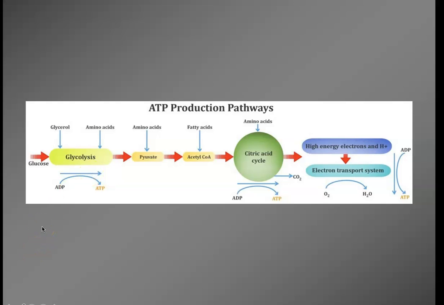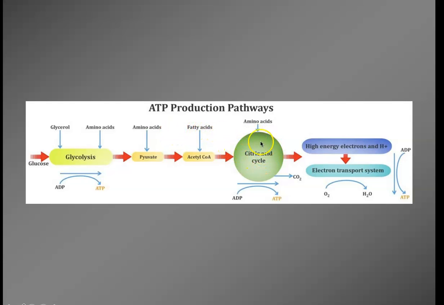To use fat and to use carbohydrates, we're going to start with glycolysis. Just to review here, glycolysis is the breakdown of glucose. We're going to start breaking bonds in the glucose. This occurs in the cytoplasm. If we have oxygen present, we're going to end up with pyruvate. Pyruvate is then going to enter the mitochondria.